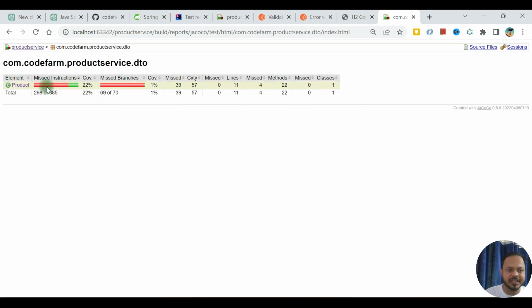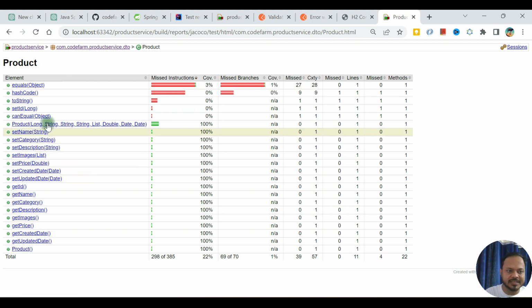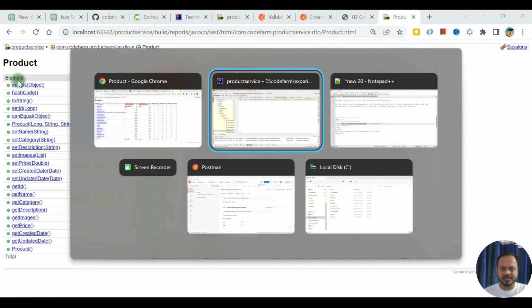So come to the DTO section here, product. So these, set ID, get, have 100% coverage, but these are the methods: canEqual, setId, toString, hashCode. So let's see the product class there.